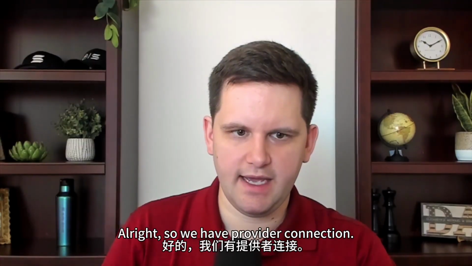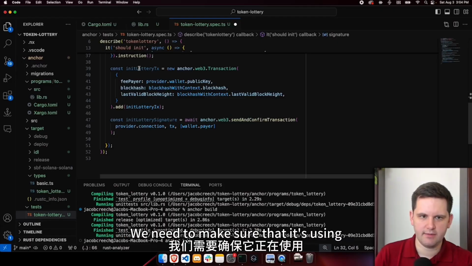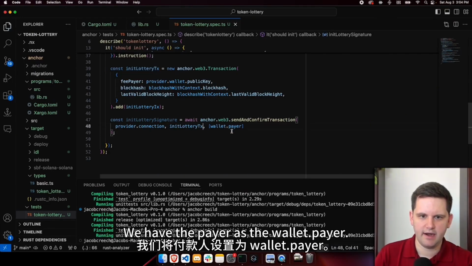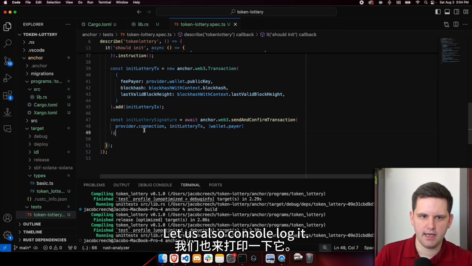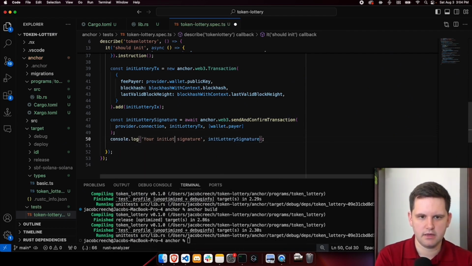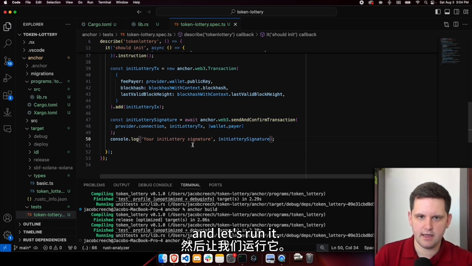All right, so we have provider connection. We need to make sure that's using the lottery transaction. We have the pair as the wallet pair. Let us also console log it. So console.log your init lottery signature, and let's run it.